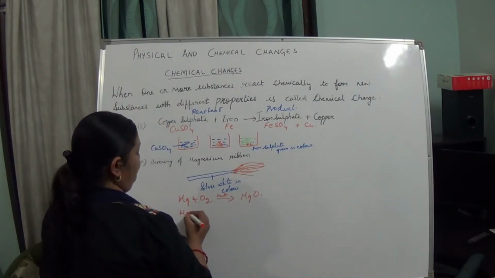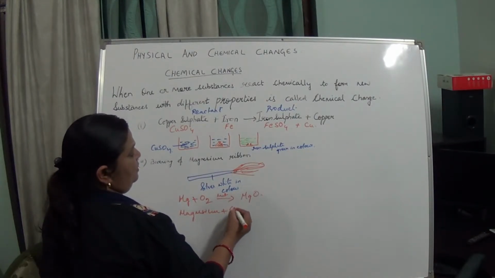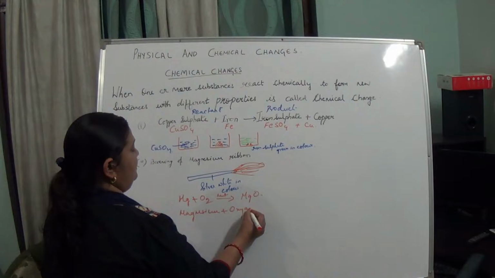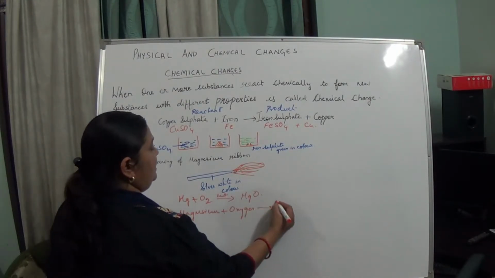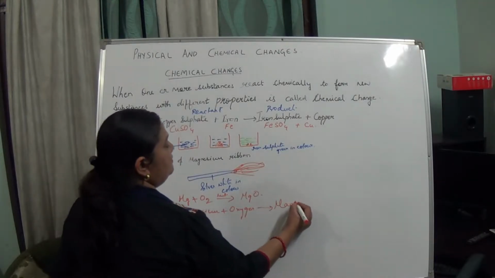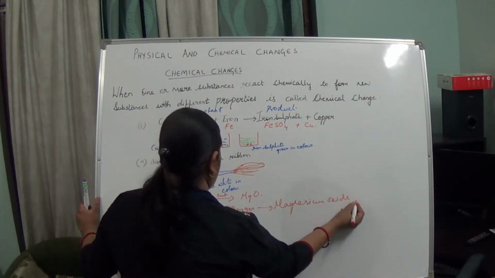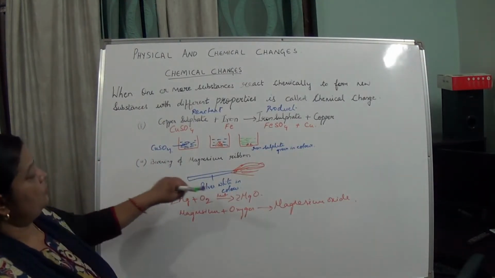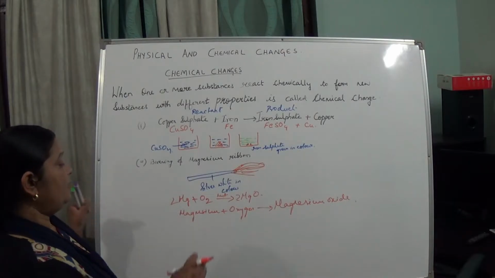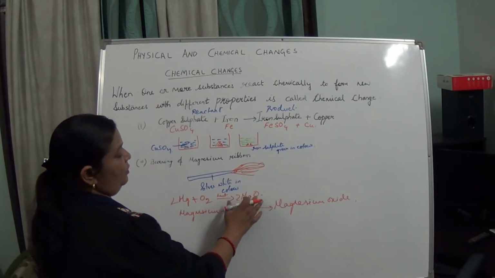So magnesium plus oxygen gives magnesium oxide. So this is also a chemical change, because here magnesium is reacting with oxygen to give magnesium oxide.